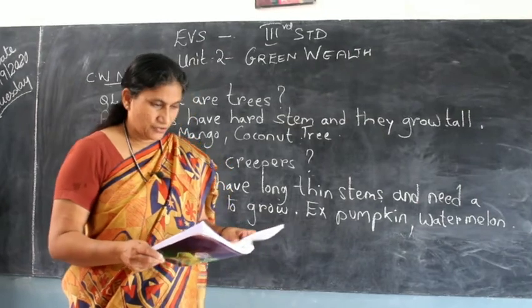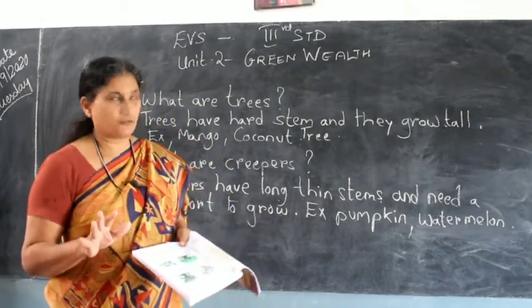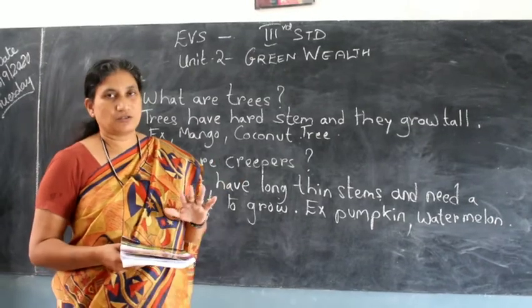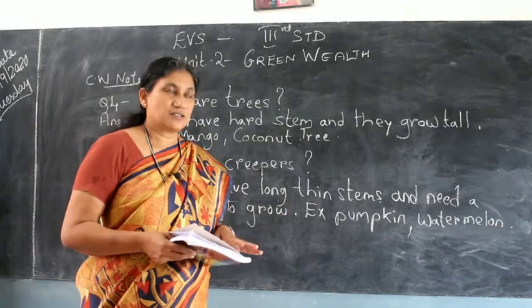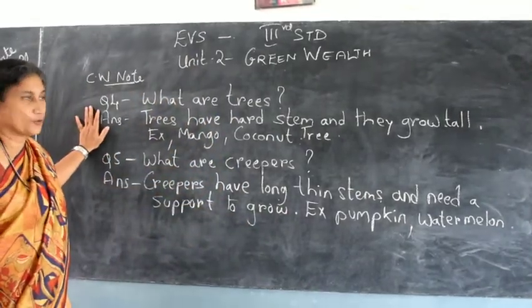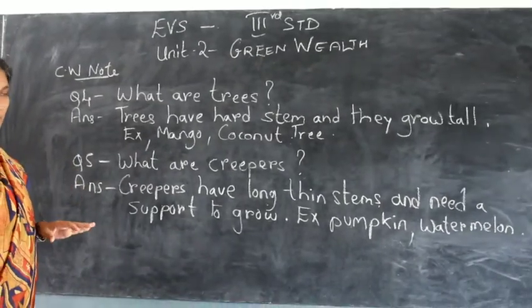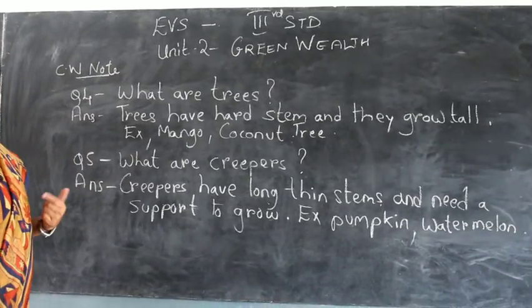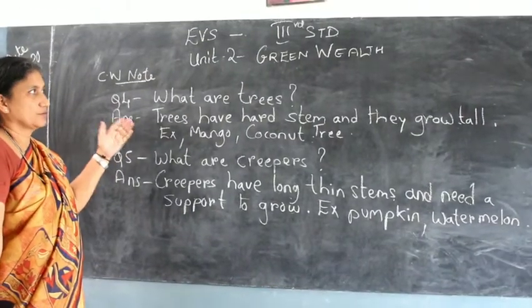Fine, children. So according to green wealth, these are the four things that basically I have taught you all in today's class. You will have to write this very clearly in your classwork note. Write it and then send it back to Miss on WhatsApp. Those who have any doubts can call me and ask me, but I want you all to write it in your classwork note very clearly.